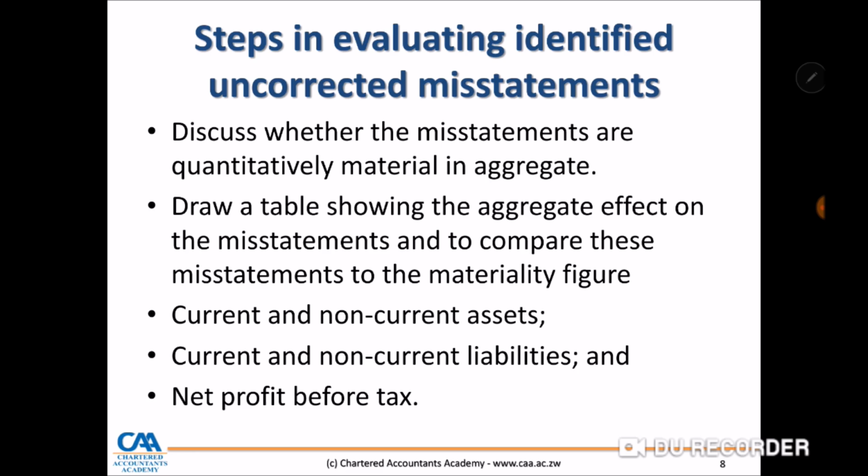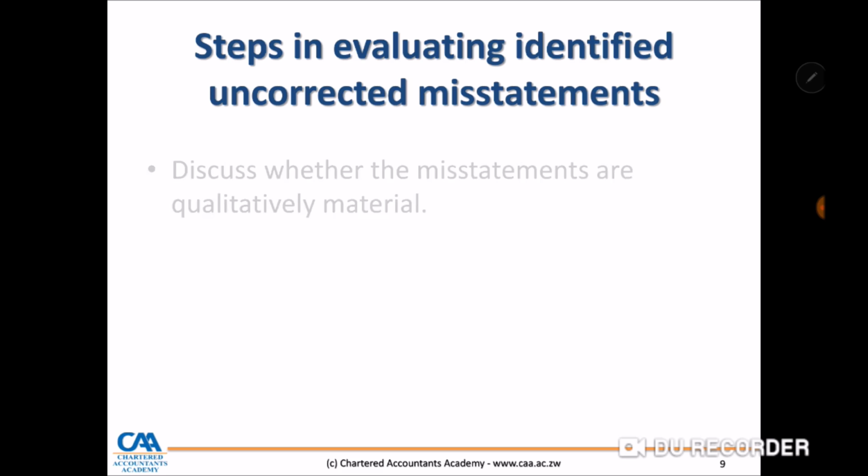Net profit before tax, is there any impact? So in a test or exam, you can actually be asked to draw this table to show the impact. If you do practice questions, if you read through your module, you'll continue to understand this concept. But for every misstatement, you need to identify which line item is being affected. Then in aggregate, are my financials materially misstated?